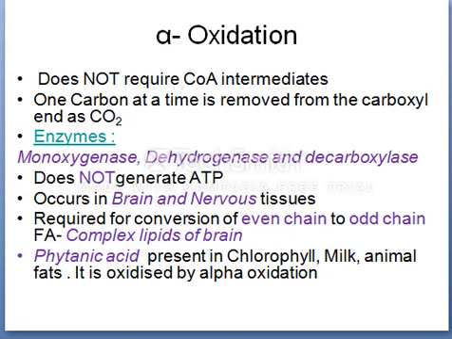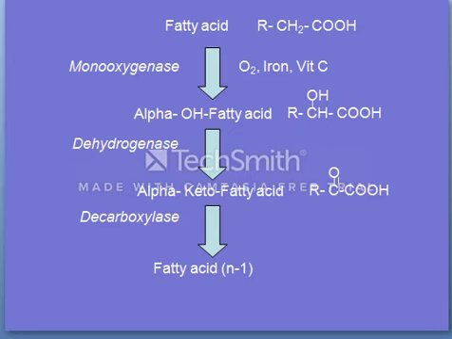To summarize, removal of one carbon at a time from the carboxyl end of a fatty acid is termed alpha oxidation. This pathway does not produce ATP. The enzyme catalyzing it is alpha hydroxylase, and the site is brain, and the intracellular site is the microsomal endoplasmic reticulum. So phytanic acid has a methyl group at C3 that prevents beta oxidation. This methyl group is removed by alpha oxidation to form pristanic acid, which then undergoes beta oxidation.